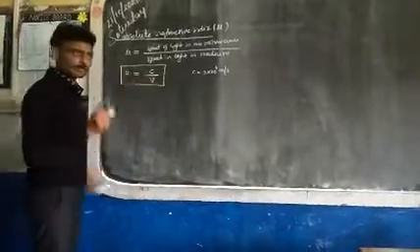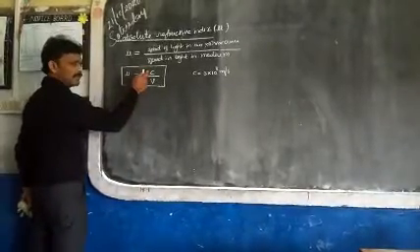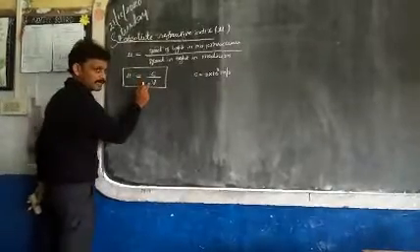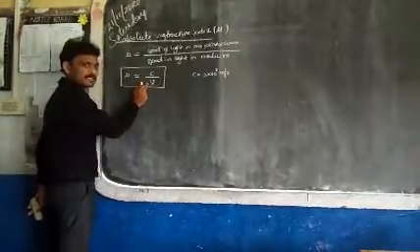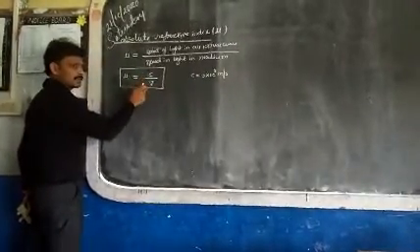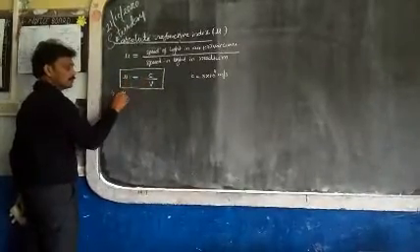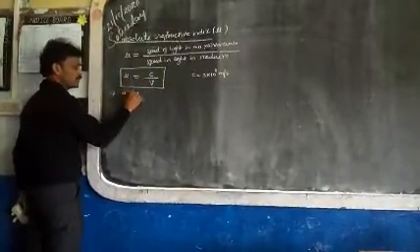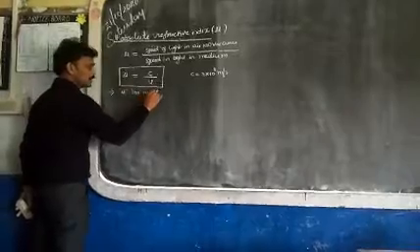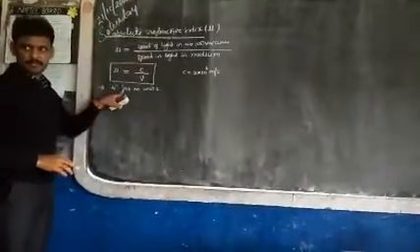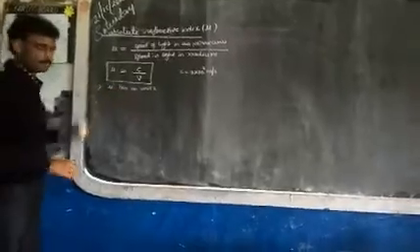Understood? Now it is the speed of light. SI unit is meter per second. It is also speed of light. SI unit is meter per second. Both the units are same. They cancel. So what are the units of mu? Mu has no units. It is just only a number.